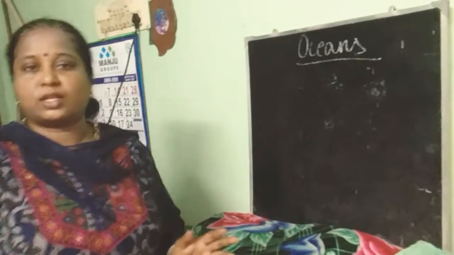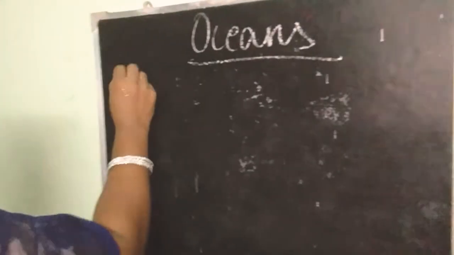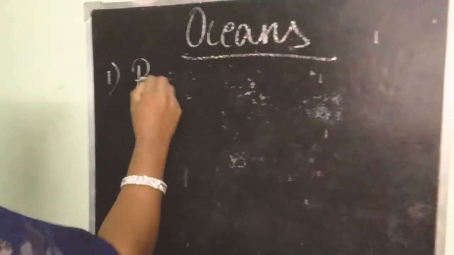There are oceans. First, we have to learn the definition of ocean. Ocean is a large water body full of salt water. It comprises of 3/4 of the whole earth. The 5 oceans are